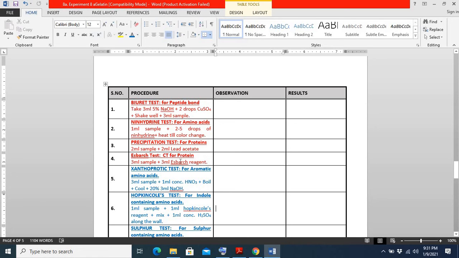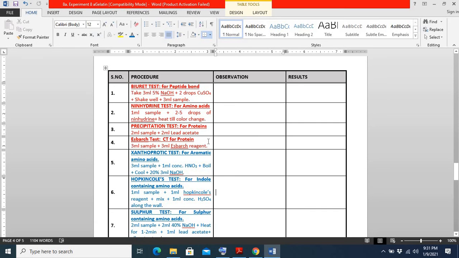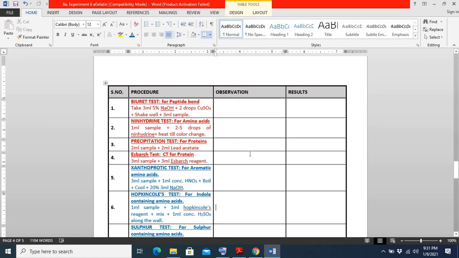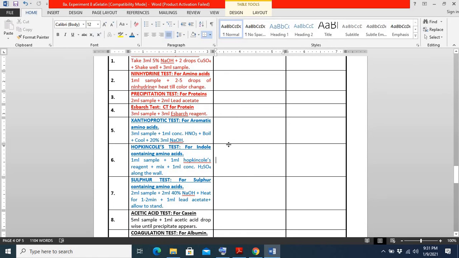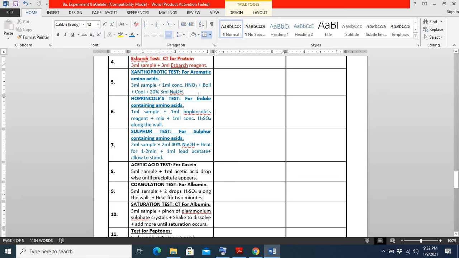When we have confirmed that protein is present in the unknown sample, but we don't know what type of protein it is, we first need to identify what class of amino acid the protein contains.